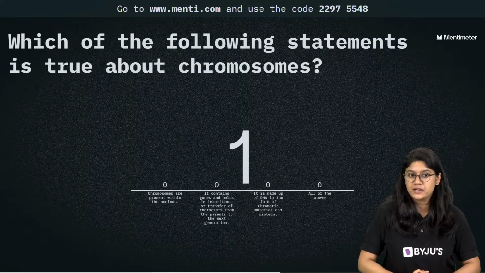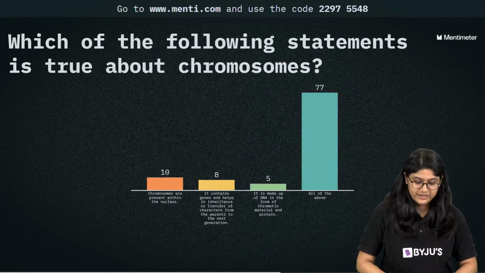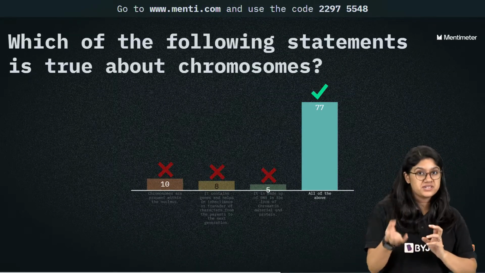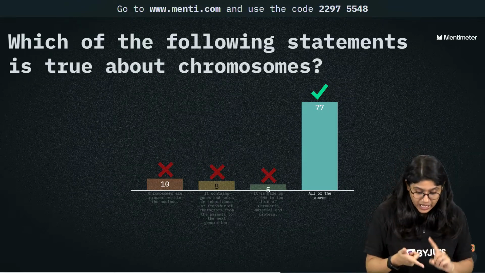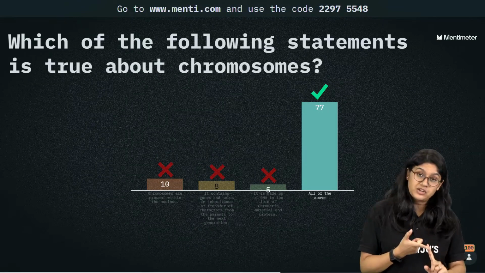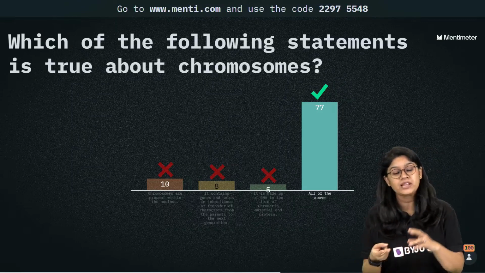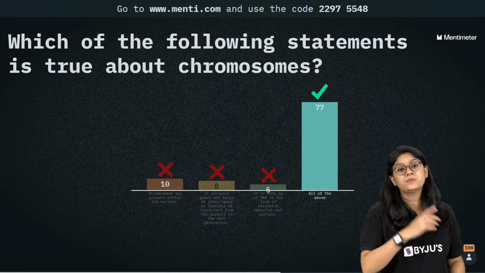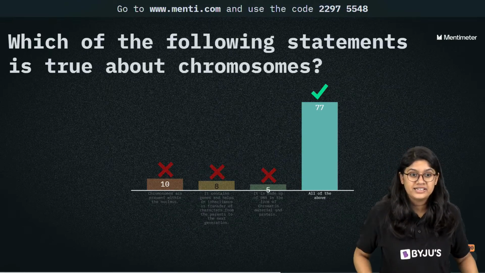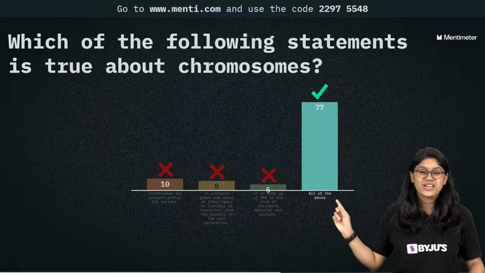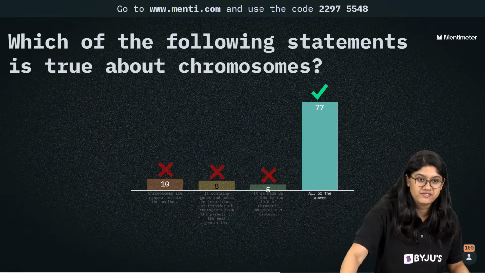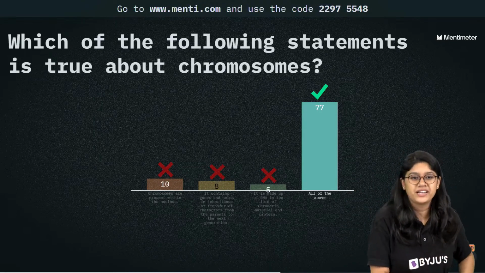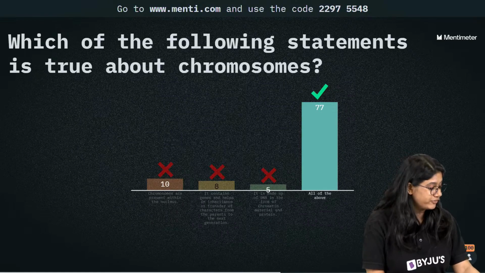I know, jaldi mein kar diya Prakhar. I hope that you have picked the correct answer. All of the above is the correct answer. So chromosomes, of course, are present inside the nucleus, definitely. They are the ones that contain the genetic information which moves from one generation to the next generation. And thirdly, it is made up of DNA in the form of chromatin which has proteins also. So we have all of the above. 77 of you have voted for the correct answer. Awesome, right? Badhiya cheez hai ye to. Everyone, super proud of you.